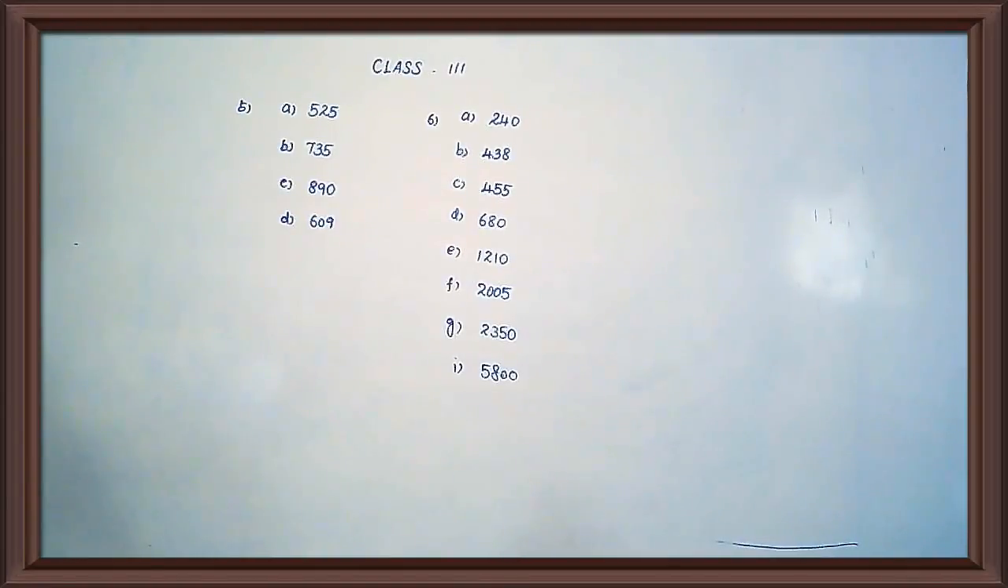Then see the next one. D: 876, 785, 685, 567. Which is greater? You find and say the answer.